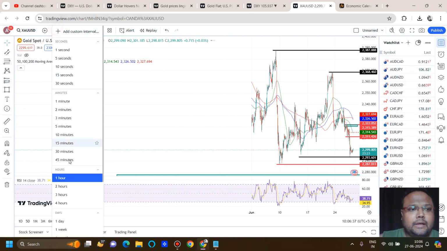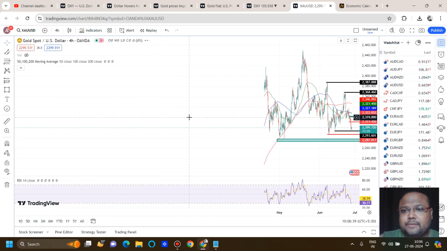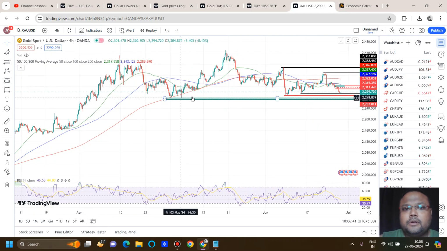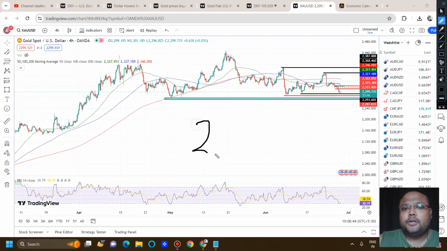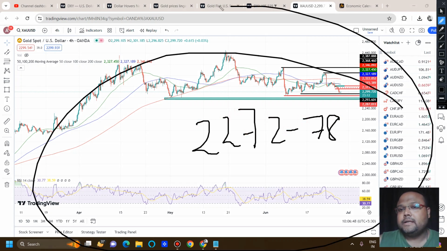And the best support on the chart of gold is around 2272 to 78. This is the best support on the chart of gold right now, as of now.